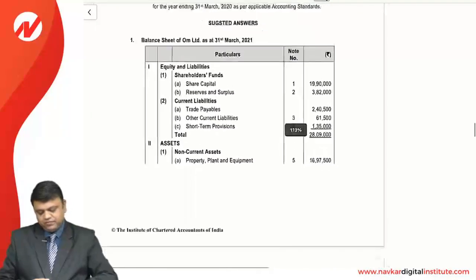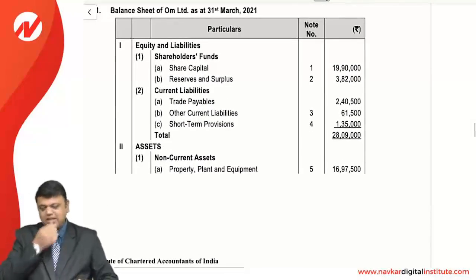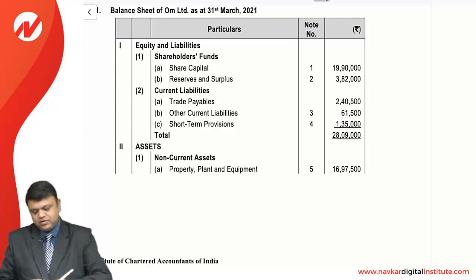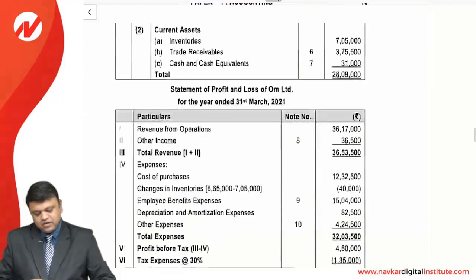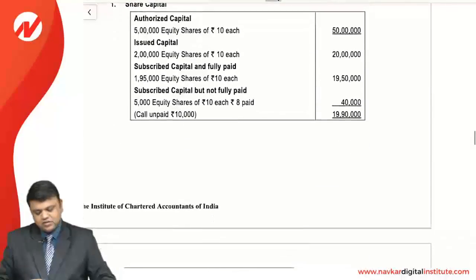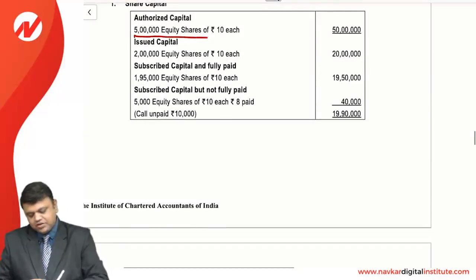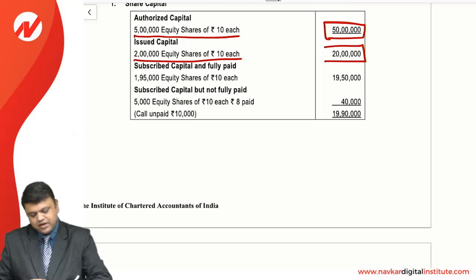So first of all, this is the balance sheet starting with the shareholders' funds. Yes, this is the shareholders' funds. On the equity and liabilities side, first is share capital, as it is clearly mentioned in the question that 5 lakh equity shares of 10 each, having the authorized capital of 50 lakhs, out of which 2 lakh shares have been issued, giving you 20 lakhs.